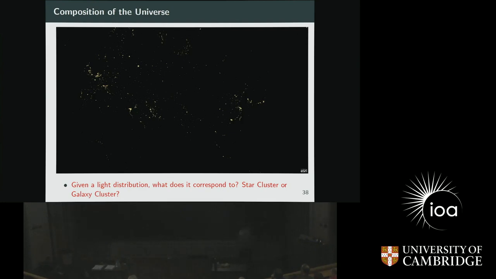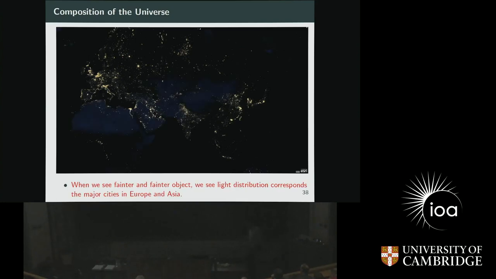In order to know what it corresponds to, we need to see the faint objects. So to gain more information about this one, we see fainter and fainter objects. We can do this either by increasing observation time or by using a very big telescope to see a very faint object. And when we see much fainter objects, what we see is this does not correspond to any galaxy cluster or star cluster. It corresponds to a distribution of light coming from major cities at night. So for example, London is over here somewhere. Moscow is here, Delhi is here, and Beijing is somewhere here.